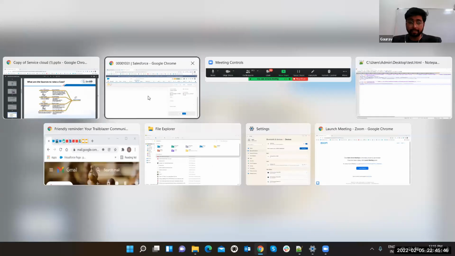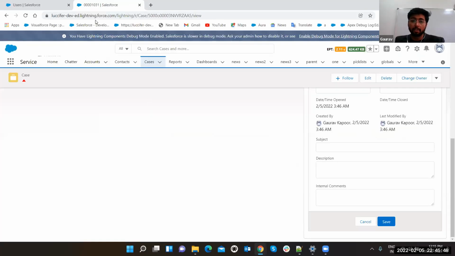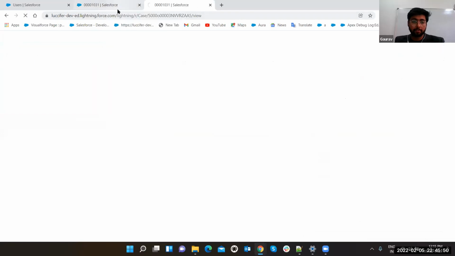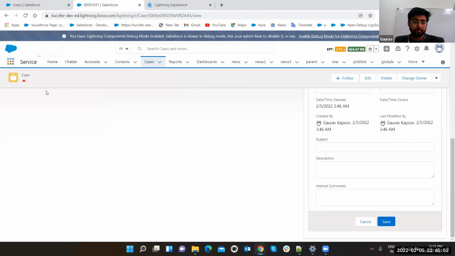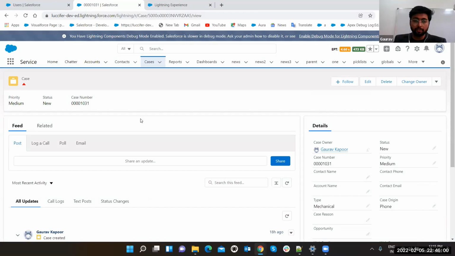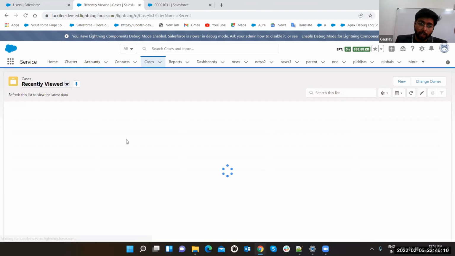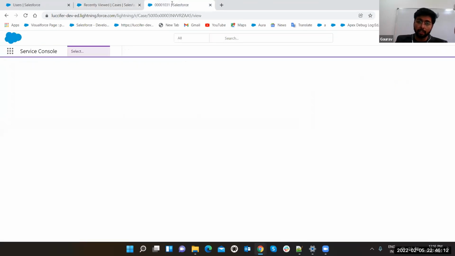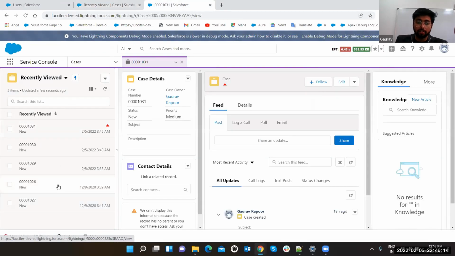Yes, exactly. See, this is Service Cloud. Let me create a duplicate of this. One second, let me show you. This is Service Cloud, and it is showing you all of the tabs. You can work on it. Now, suppose you are the agent and you want to work on a case. You are working, and now I want to match some other record, so I will go back here. In Service Cloud you have all the stuff here.